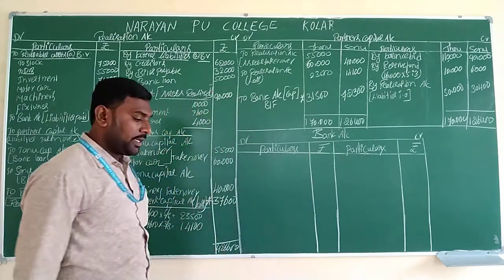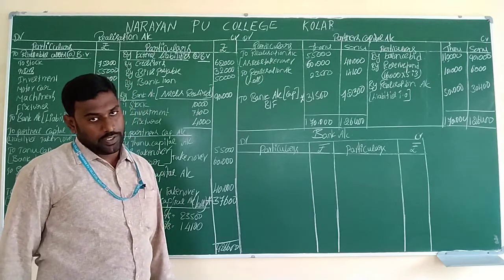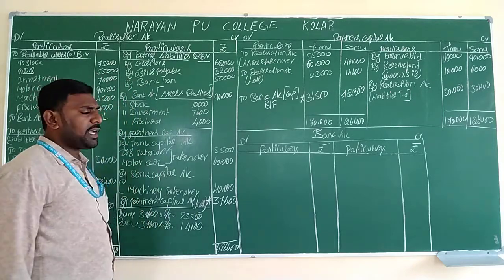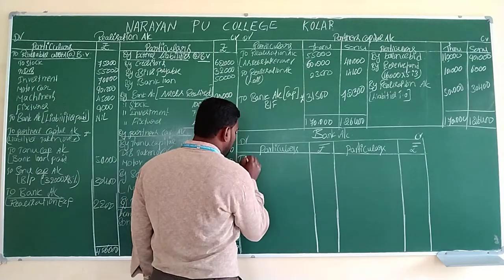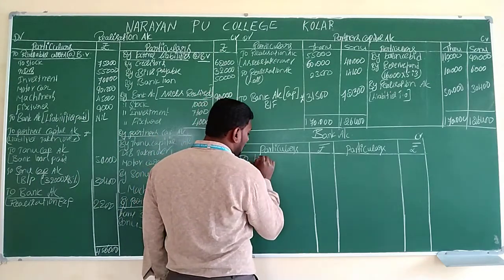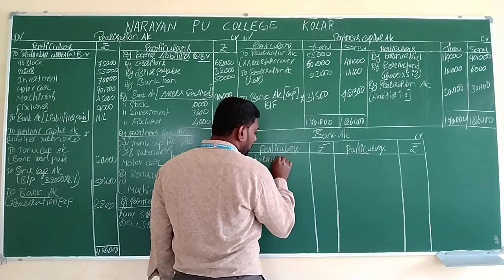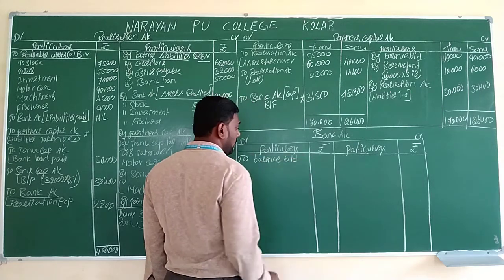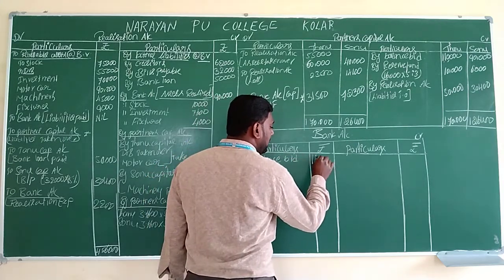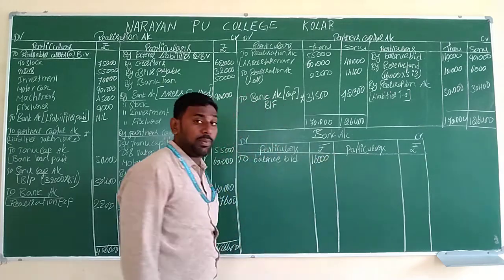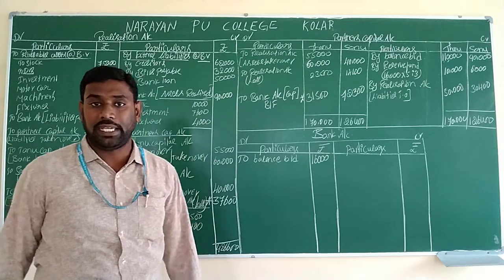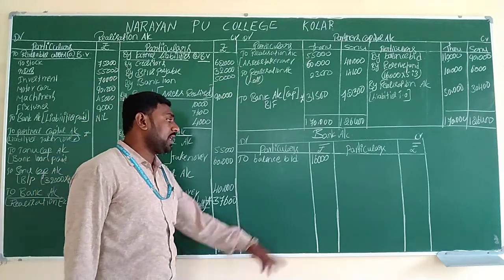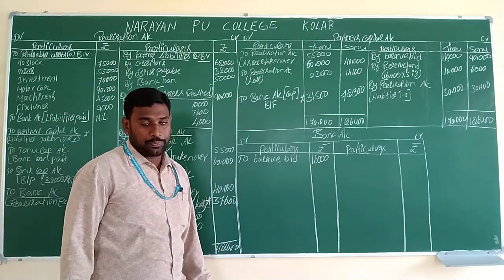Debit side and credit side, you will write the transactions. So in the bank account, first we have to transfer the opening balance. Opening balance you always write on the debit side, "To balance brought down." The opening balance of bank is 16,000, which is available in the previous balance sheet. In the beginning itself, what is given on the asset side will be considered as balance brought down.